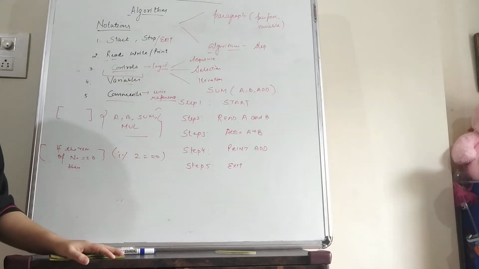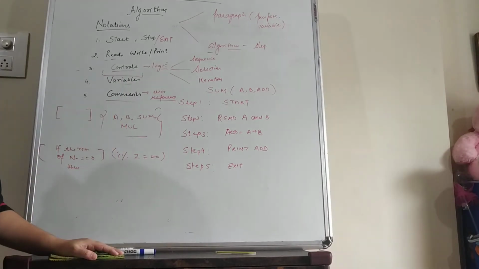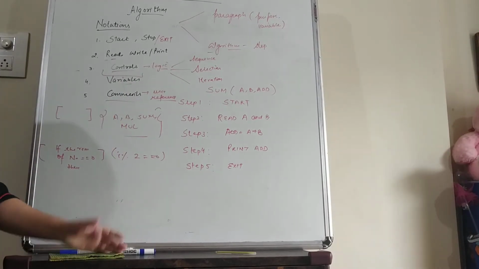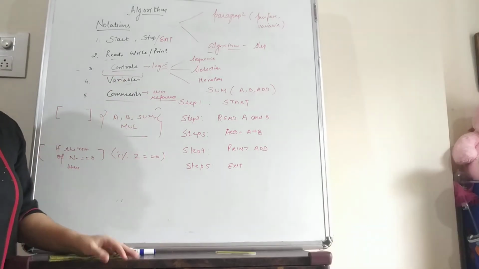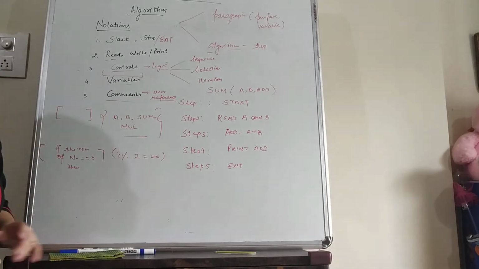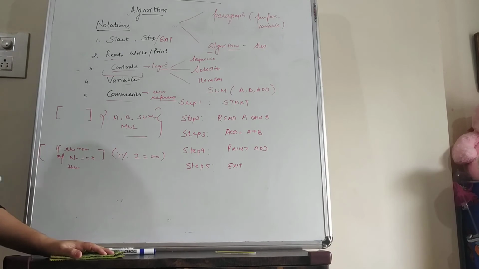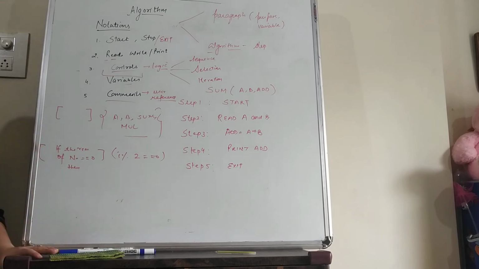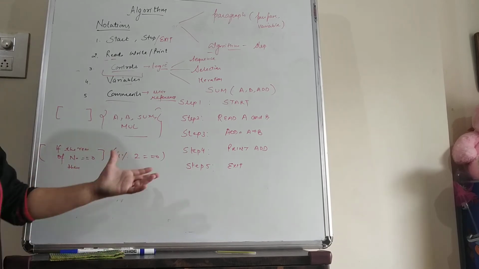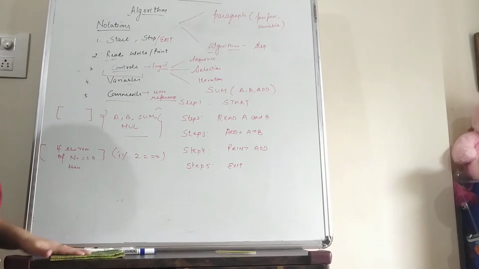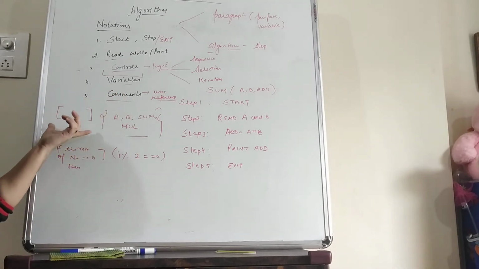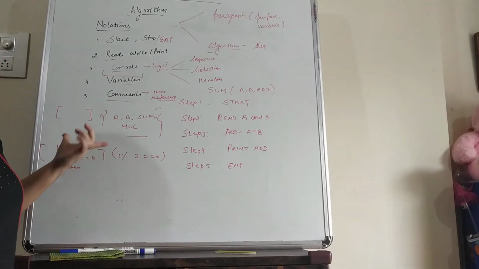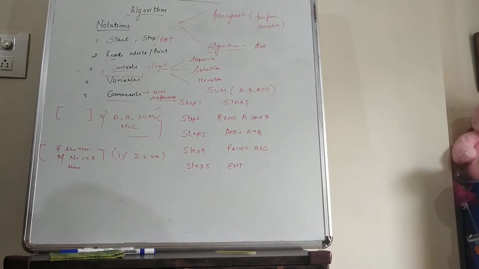Next is variable. In every algorithm we have to use a number of variables, and we have to take care about uppercase and lowercase. Next one is the comments. Comments are for user reference. That means they provide an explanation about any logic written in any of the steps. Comments will always be in square brackets. So this is about the algorithm.